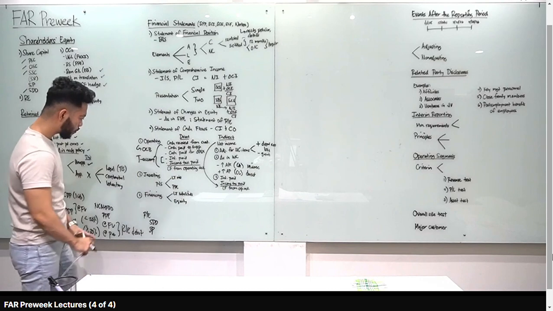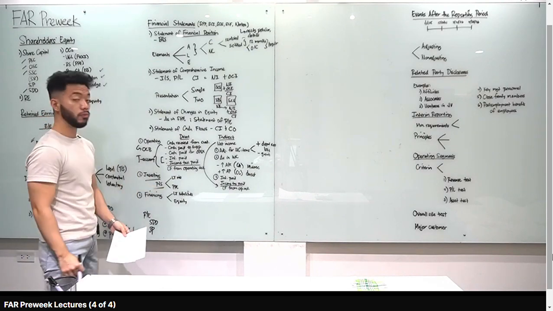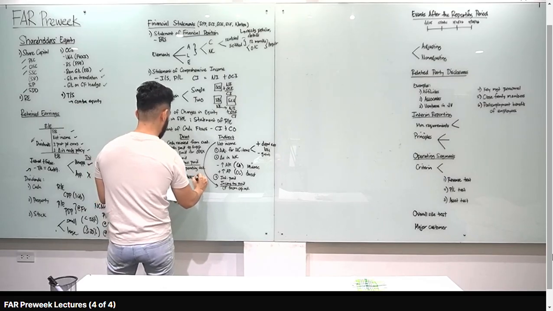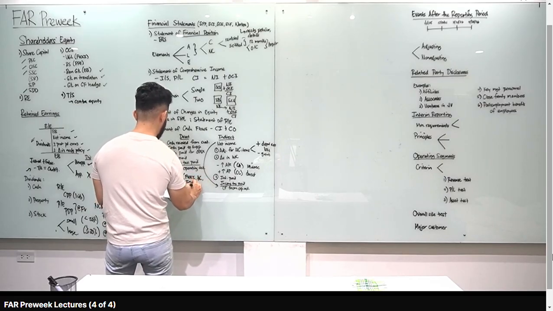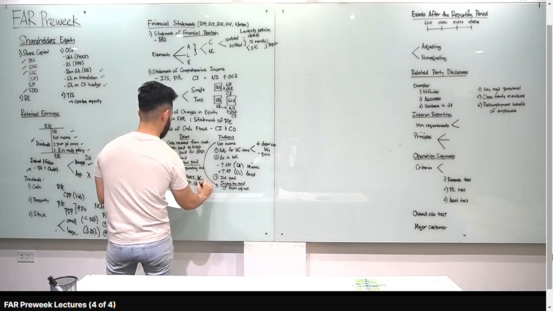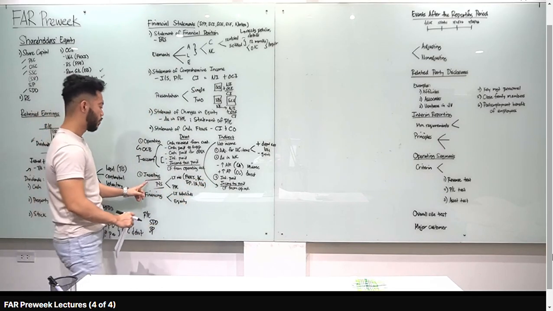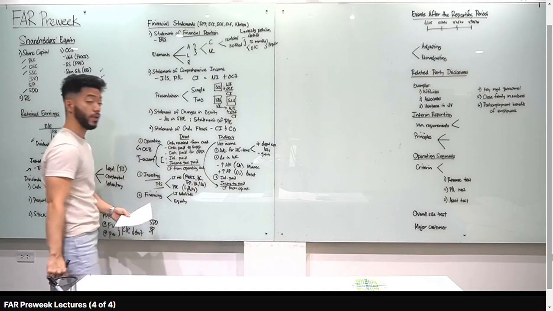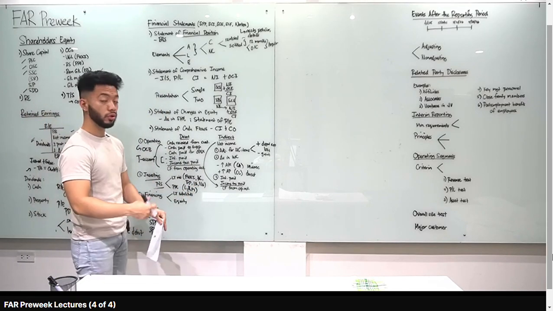Next. Pag investing activities, purchase and sale of long-term investment. Ano mga example ng long-term investment? FVOCI, meron tayong amortized cost, ano pa, investment property, intangible asset, investment associate, yung mga ganyan. Pag long-term investment, investing yan. And PPE, okay, ano, land building, machinery, equipment, and so on and so forth. Investing din yan. Financing naman, related sa long-term liabilities and equity.